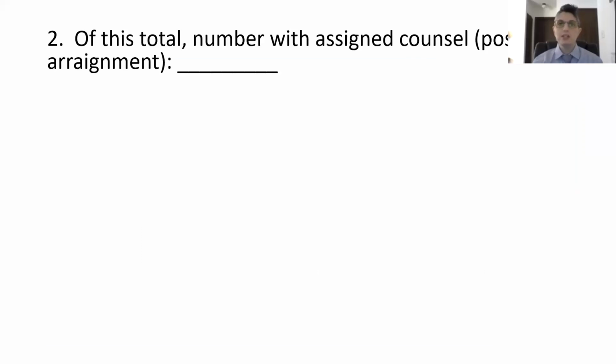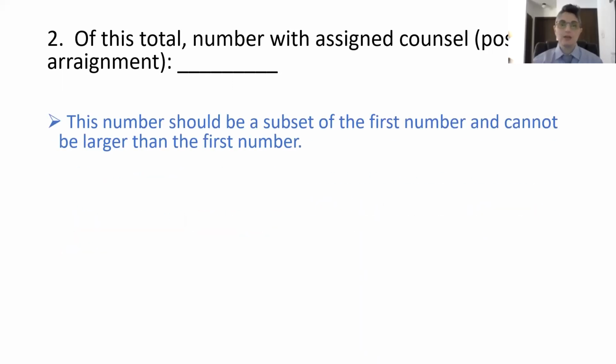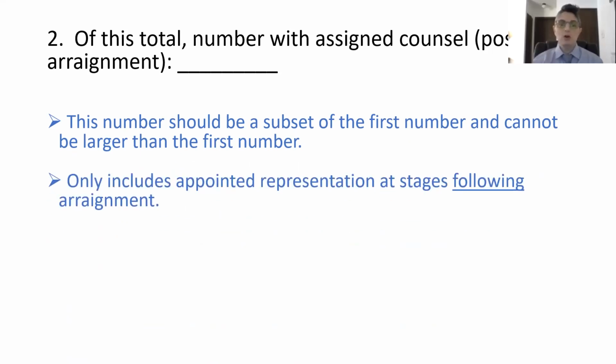The second question in this section pertains to the number of total filings that were handled by appointed counsel or assigned counsel. This number should be a subset of the first number, and so cannot be larger than the first number. It only includes appointed representation at stages following arraignment.